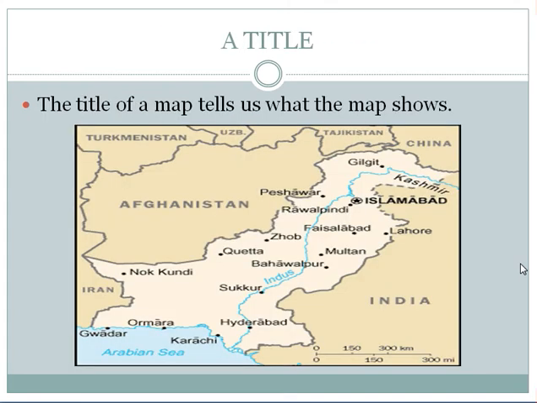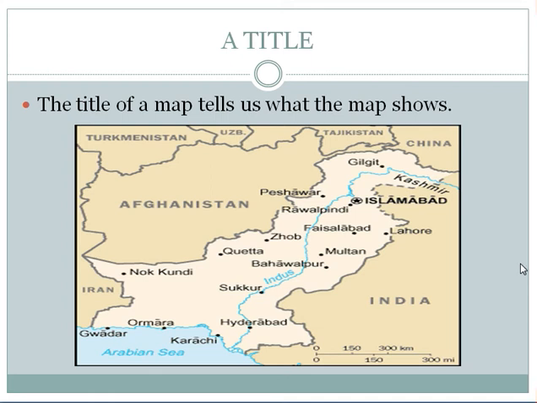A title. The title of a map tells us what the map shows. You can see the Pakistan map on your screen. Students, the title of a map tells us what the map shows. Look at the map of the cities of Pakistan. The title of the map tells us that the area mapped is the country of Pakistan, and the special features shown are the cities of Pakistan.